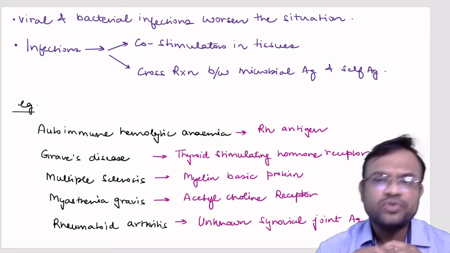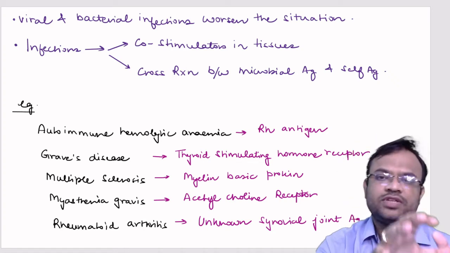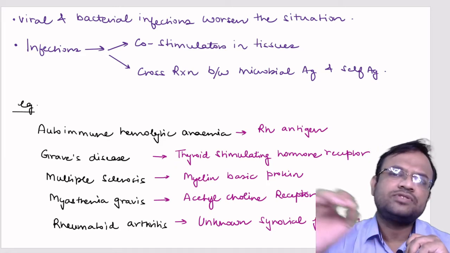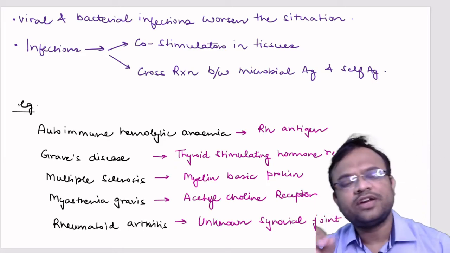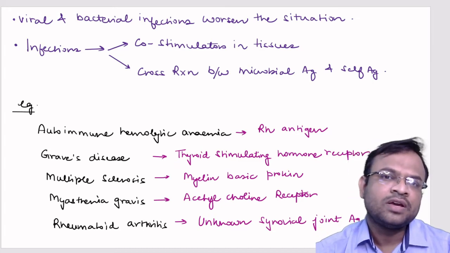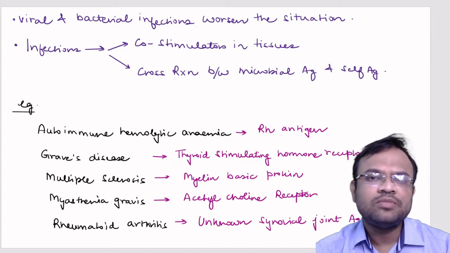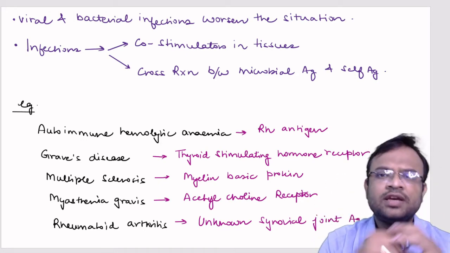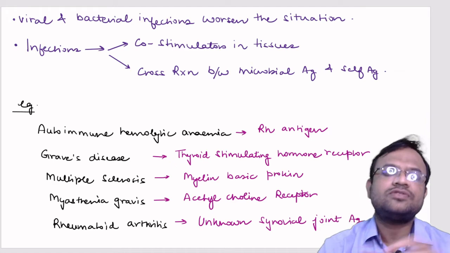Now coming to the most important part of this topic, the examples. The first example is autoimmune hemolytic anemia. What is autoimmune hemolytic anemia? Hemolysis means the bursting or lysis of the RBCs.